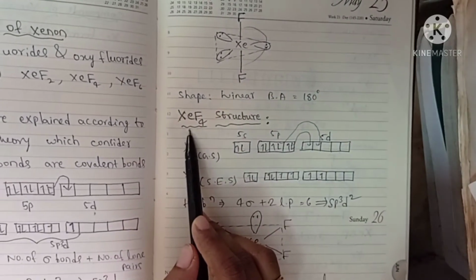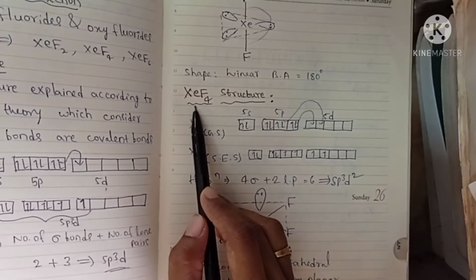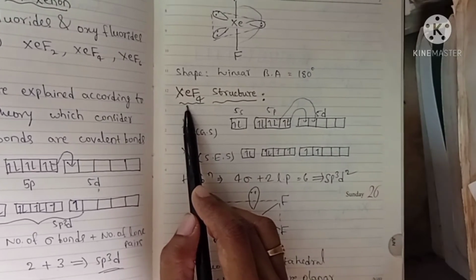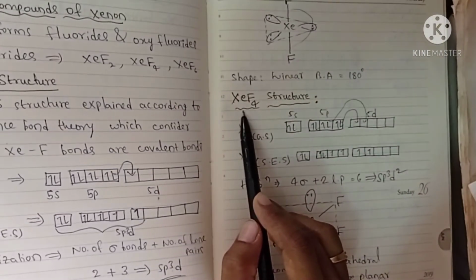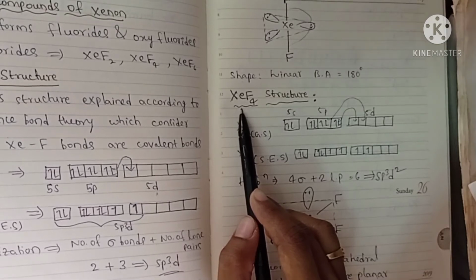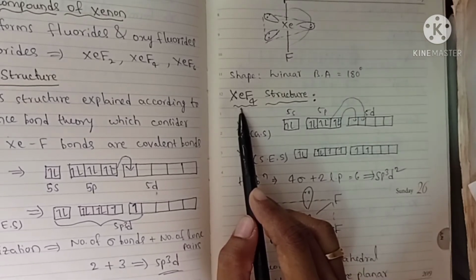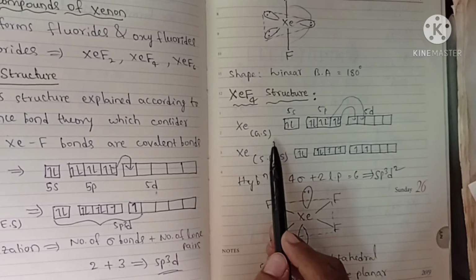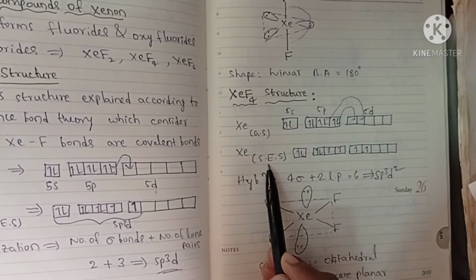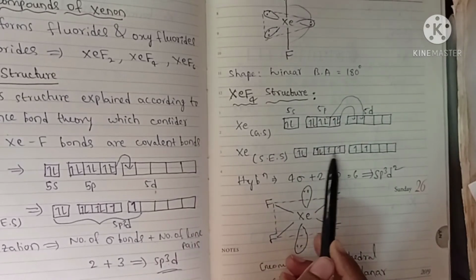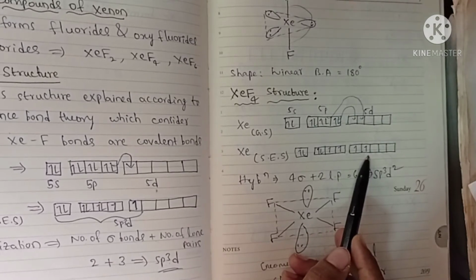And then XeF4, xenon tetrafluoride. In xenon tetrafluoride how many total bonds are there? Total 4 bonds are there. So we need how many unpaired electrons? 4 unpaired electrons. 4 unpaired electrons means second excited state. So in second excited state it will have 4 unpaired electrons.